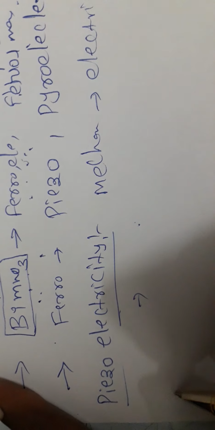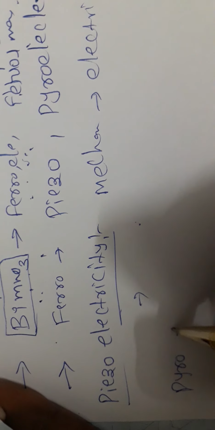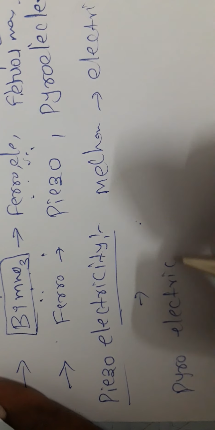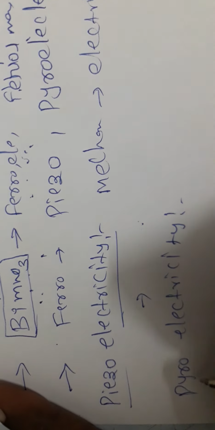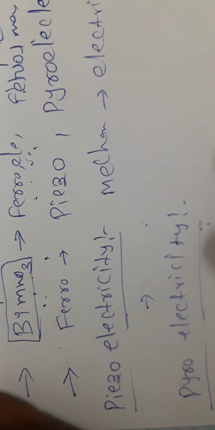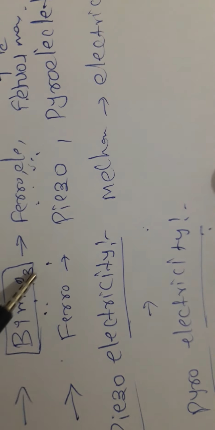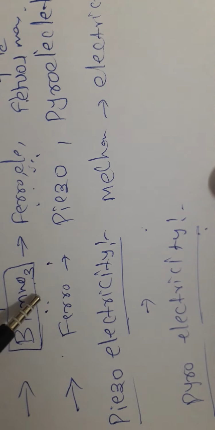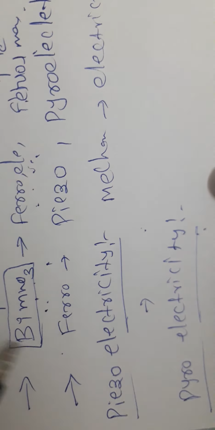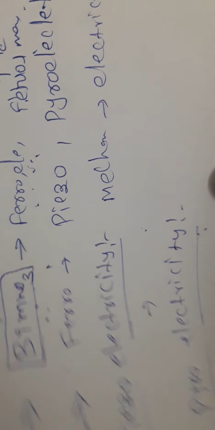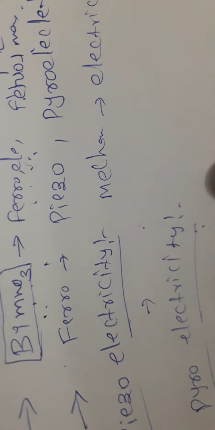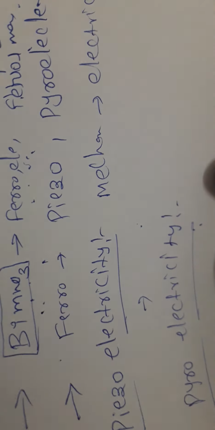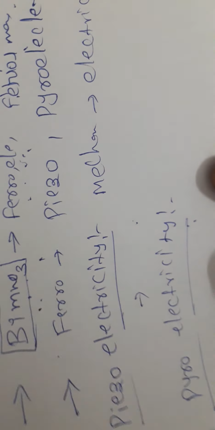Next one is pyroelectricity. Pyroelectricity is temperature dependent. When the temperature increases, the material gets polarized. That property is nothing but pyroelectricity.